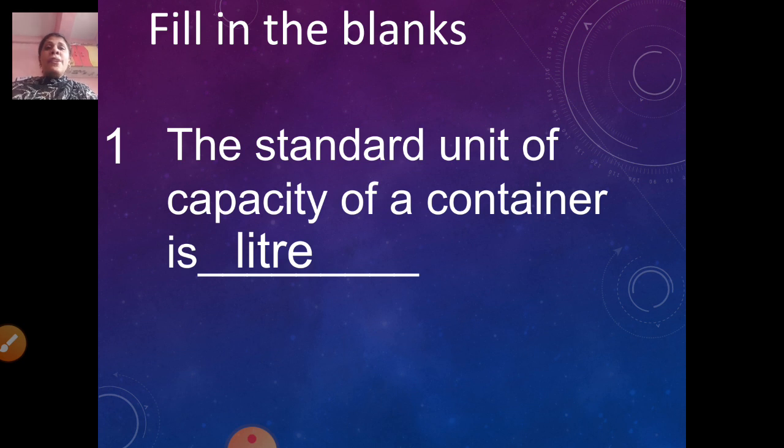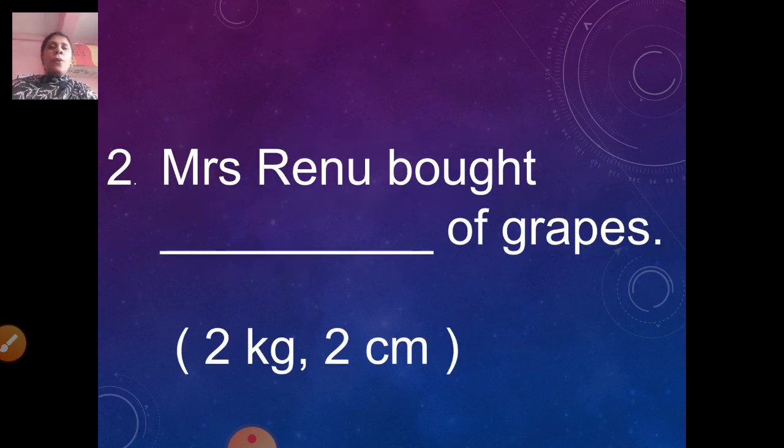So the standard unit of capacity of a container is liter, correct? Repeat after me. The standard unit of capacity of a container is liter. Correct.